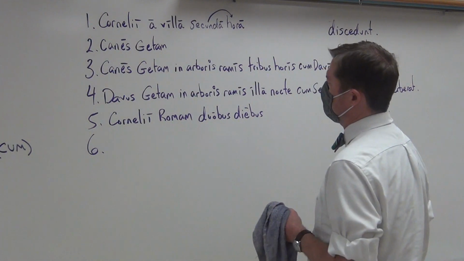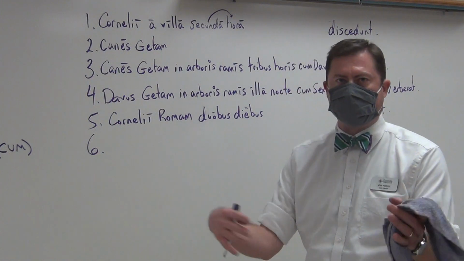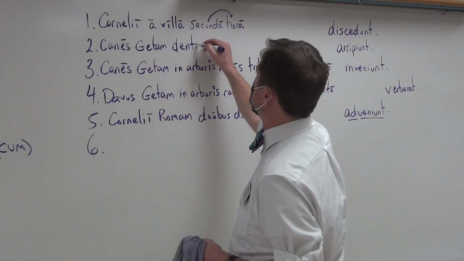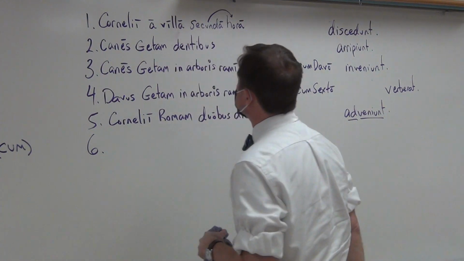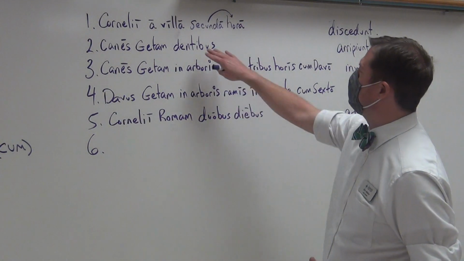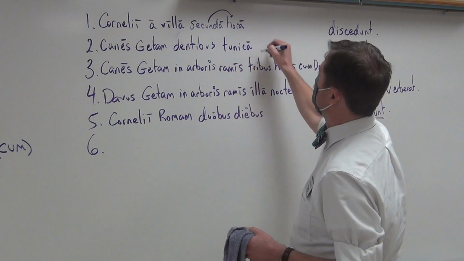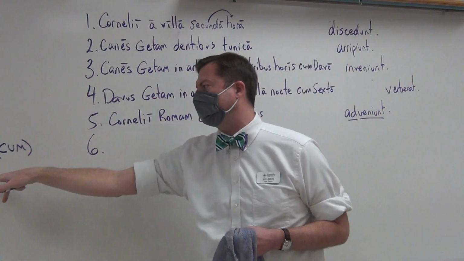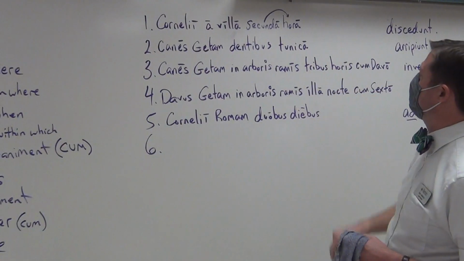The ablative of means. What gives them the ability? So the dogs, they can't use their paws to grab him, so they can grab Geta. Dentibus. Oh, that's a bad writing of that letter D, so I'll do it again. Dentibus. They grab him with their teeth. The teeth give them the ability. And so it is the means by which. You can also add another ablative of means. By the tunica. So the dogs grab Geta with their teeth, ablative of means. You can understand it as maybe their instrument, or the teeth their instrument, it could be. They grab him by the tunica.